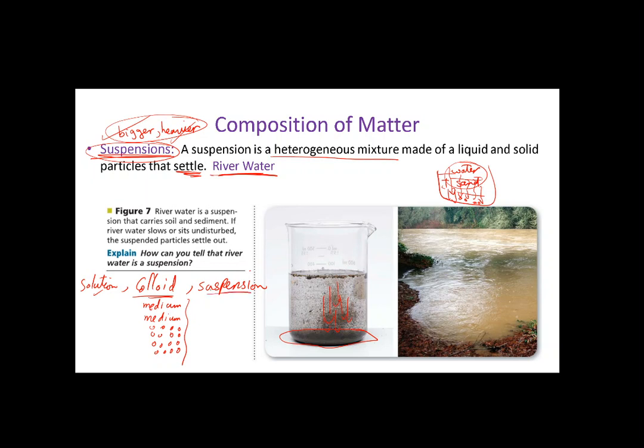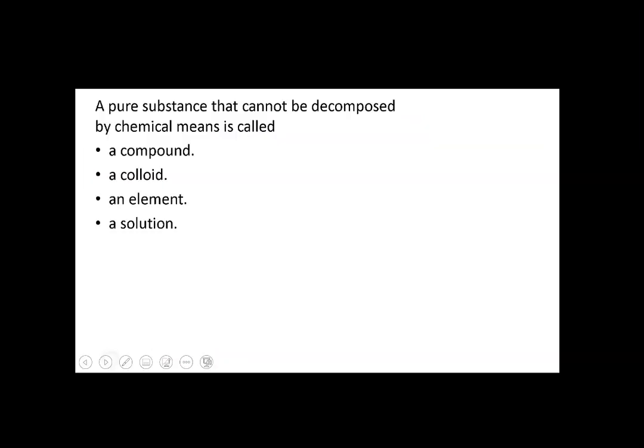The suspension, the particles are big enough and they are heavy enough. The density of these particles is high enough so they can settle down to the bottom of the container. So that's the main difference between the solution, the colloid, and the suspension.